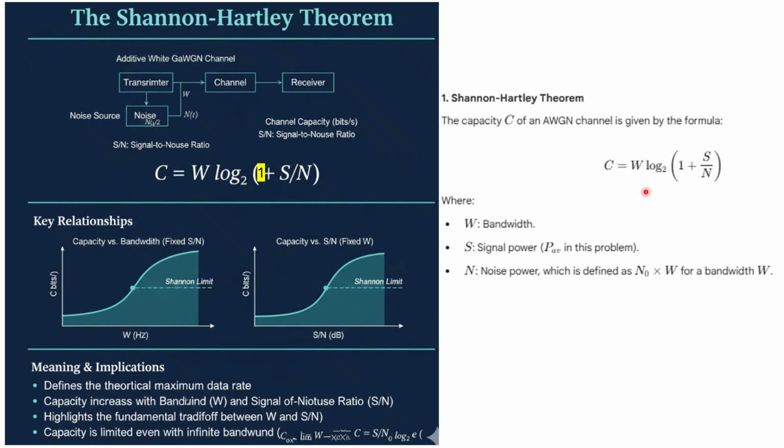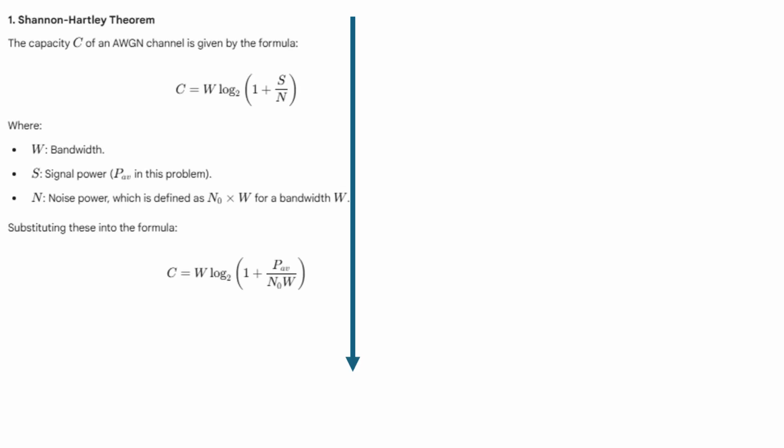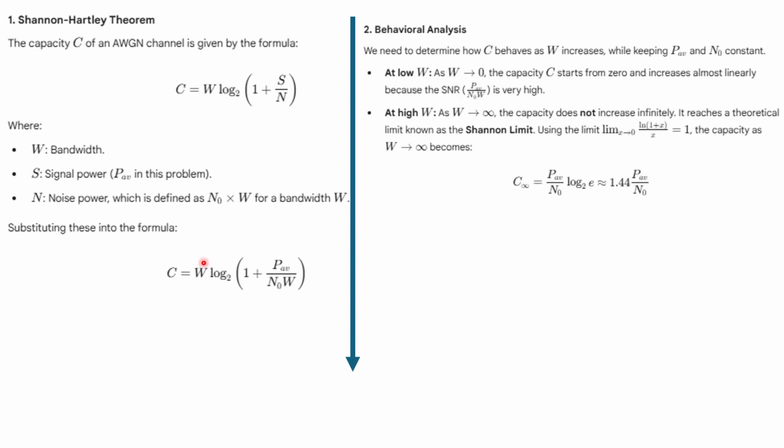So what is exactly the formula? Formula is C is equal to W log 2 of 1 plus S by N. So W is bandwidth, S is your signal power, and N is your noise power, right? So remember this formula. This is the most important formula, right? In order to find out the channel capacity or the bandwidth dependency in the channel capacity. Especially it will be very valid in Gaussian noise, right? So now how will we find out your answer? You can find out the behavioral analysis.